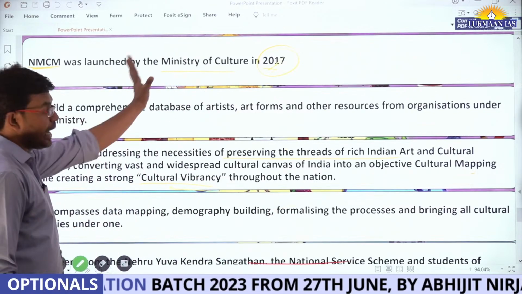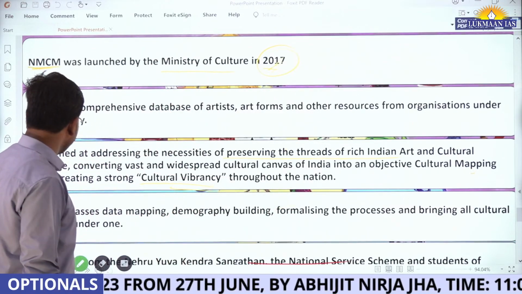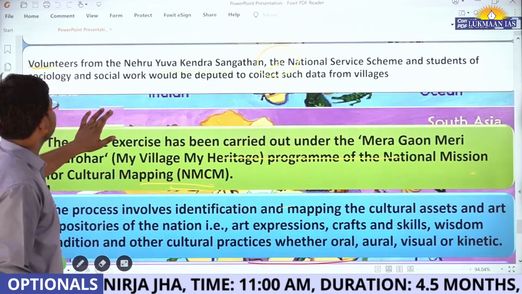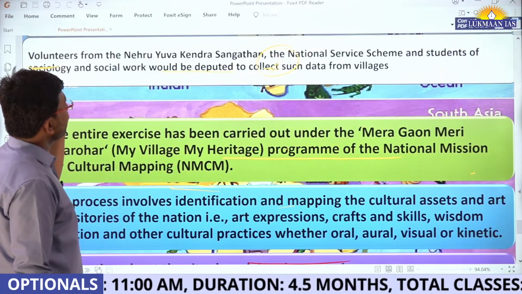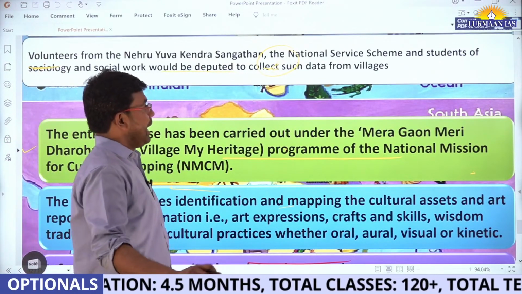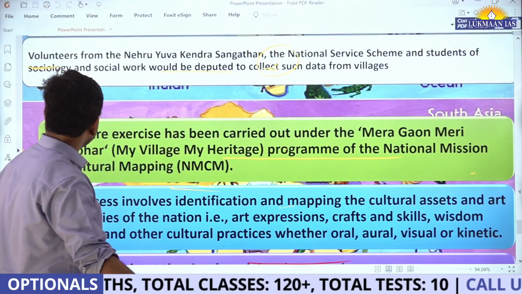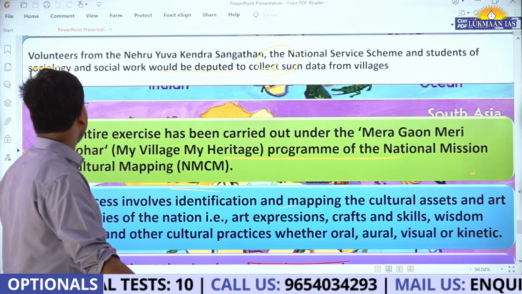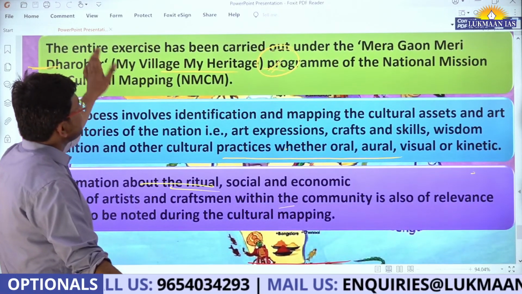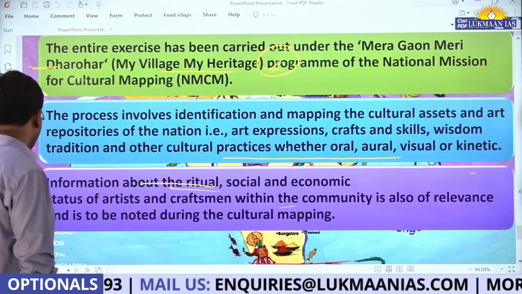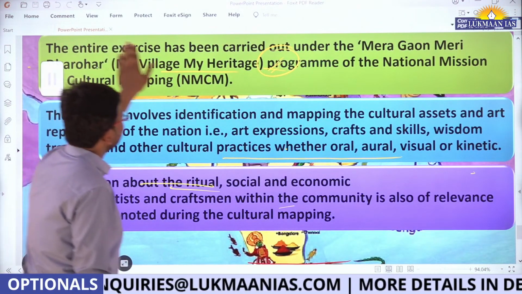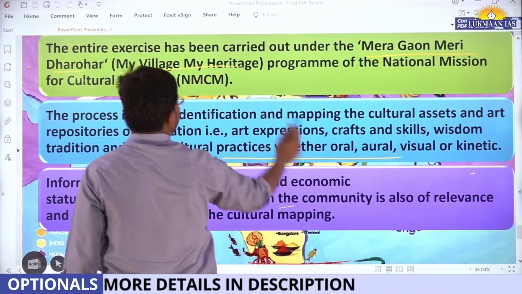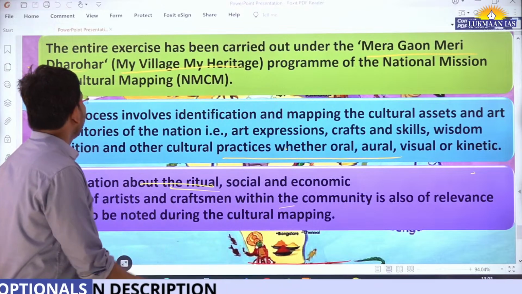I have already discussed this program in detail with you, so in your free time you can go through this document. Volunteers from Nehru Yuva Kendra Sangathan and the National Service Scheme, and students of sociology and social work, would be deputed to collect such data from villages. The entire exercise has been carried out under Mera Gaon Meri Dharohar, which is the My Village My Heritage program of the National Mission for Cultural Mapping.